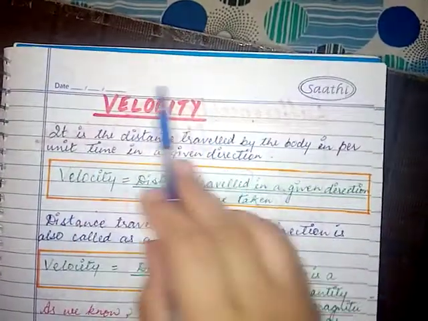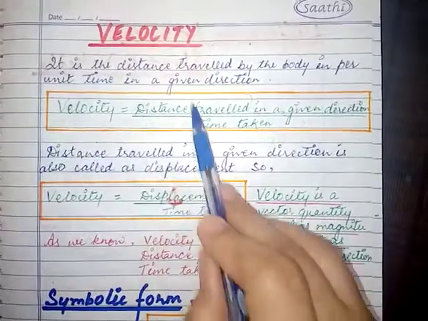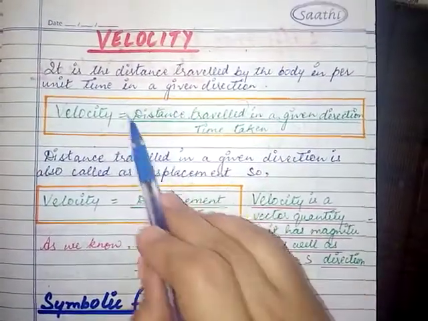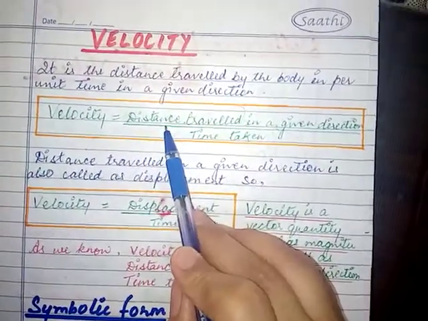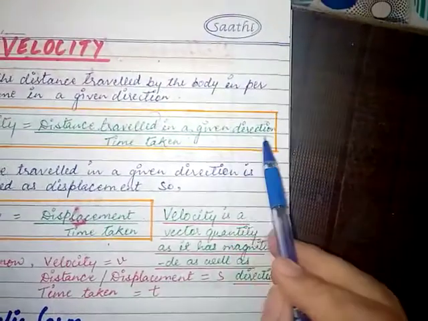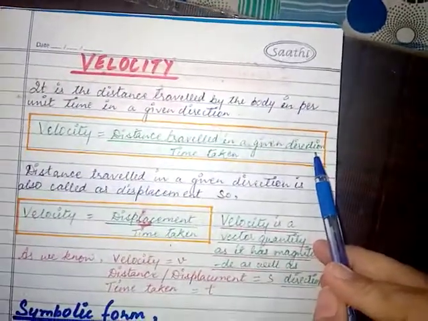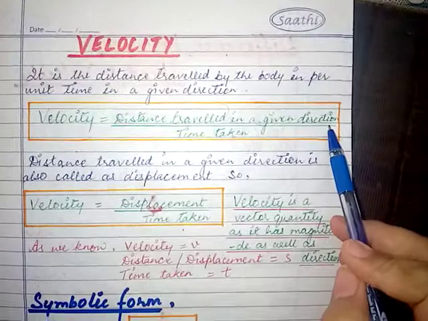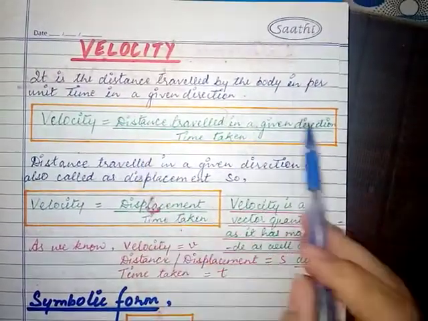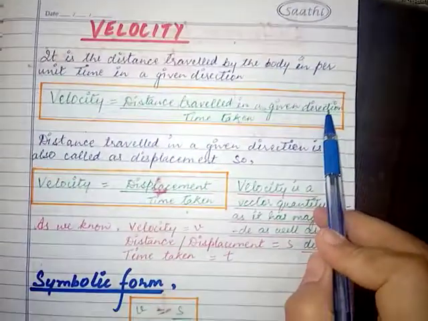So velocity is an example of a vector quantity, because it involves magnitude, the amount of distance covered, as well as a particular direction, meaning velocity is a vector quantity because it has magnitude as well as direction.